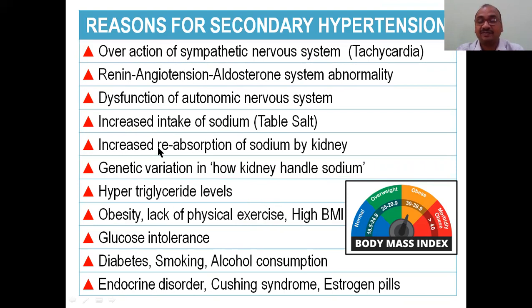Some genetic variation, some genes and proteins responsible, will be there in the family history. If you see the history of the forefathers, they do not have excretion of sodium. Their genetics is designed like that, because there is high reabsorption of sodium. How the genes handle the sodium is very, very important.